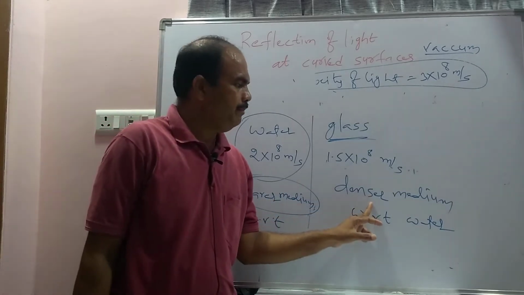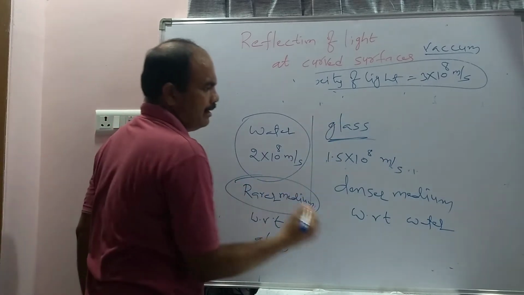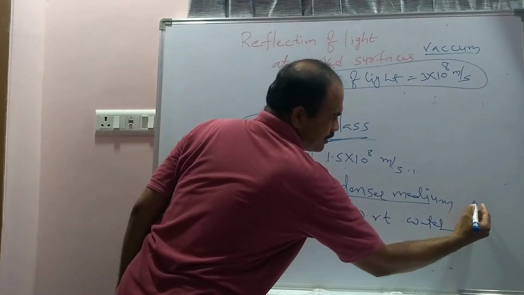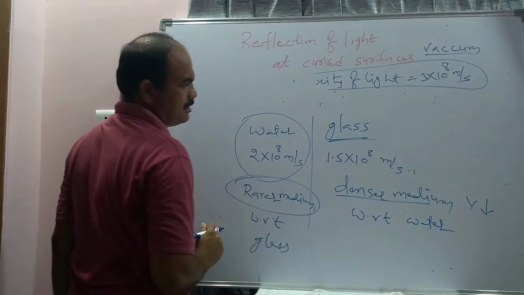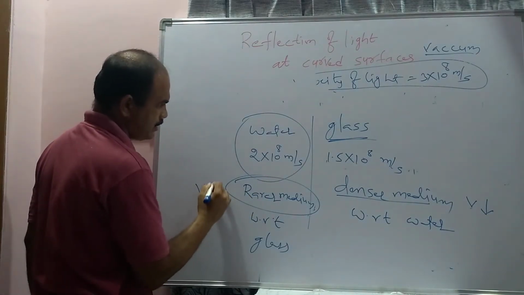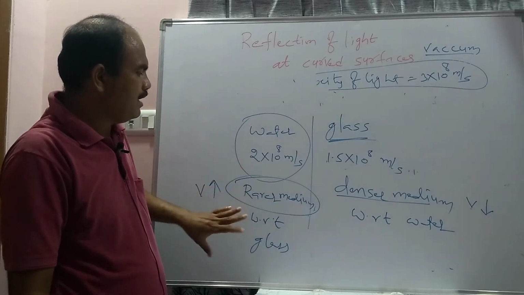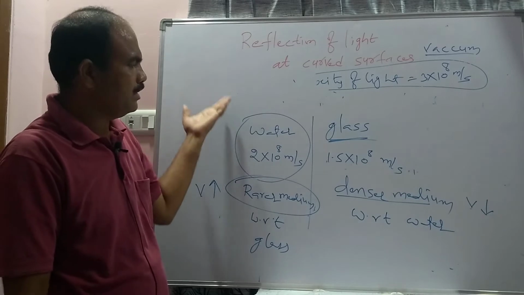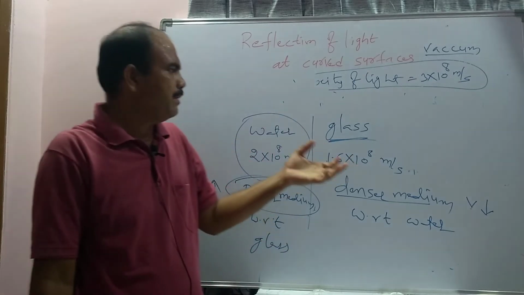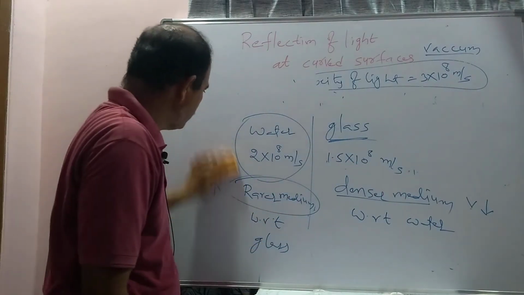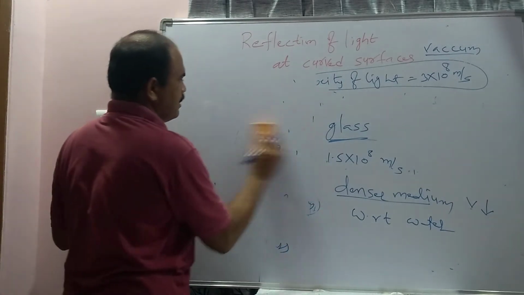And what is a denser medium? The medium in which the velocity of light will be less. In the denser medium, the velocity of the light decreases. In the rarer medium, the velocity of the light increases. Do you understand? So rarer means the velocity of the light will be more with respect to another medium. Denser means the velocity of light will be less with respect to the other medium. So these are some fundamentals in case of light, rarer medium and denser medium.